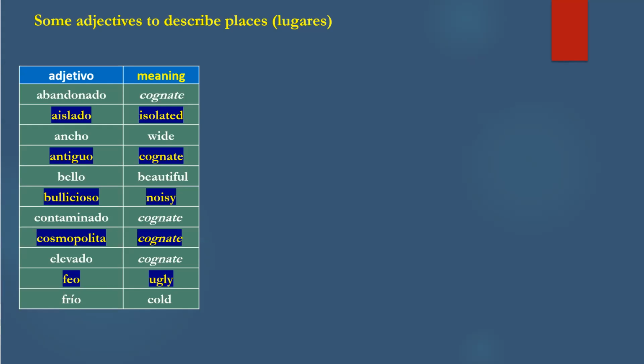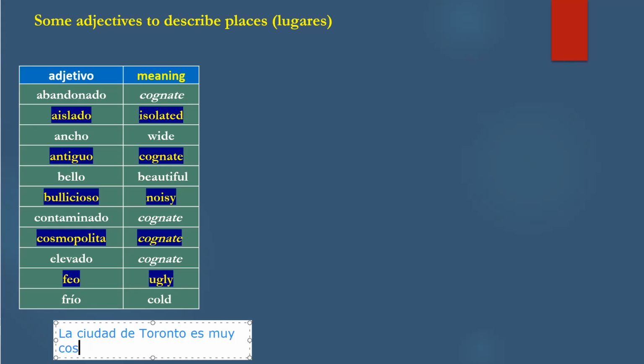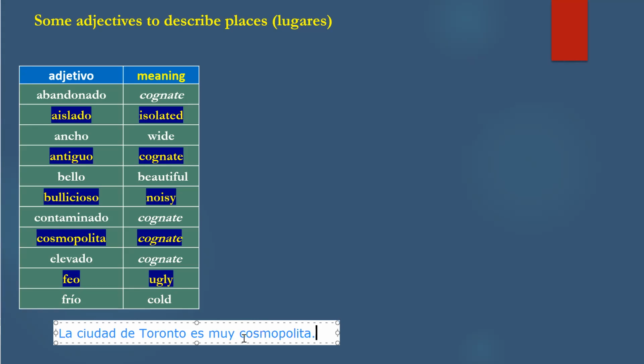Okay, so I'm just gonna go here again, and I'm gonna put it here. La ciudad de Toronto es muy cosmopolita. Okay, it means that there are people from many countries together. Okay. Maybe you can say, for example, Lethbridge no es cosmopolita. Elevado, so this is elevated, right? Feo, ugly, frío, cold.